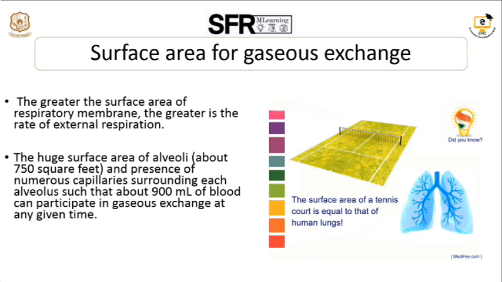The second factor is the surface area. The surface area of the lungs is very huge, equivalent to the area of a tennis court. As the alveolar surface is very large, about 900 ml of blood can participate in the gaseous exchange at a single time because of the higher amount of surface area.